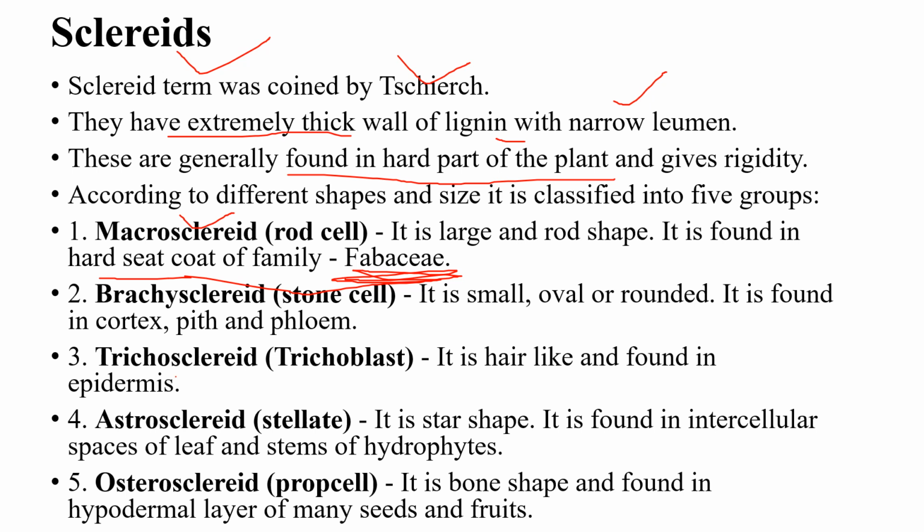Trichosclereids are generally found in epidermis. Asterosclereid, that is stellate or star-shaped, is found in intercellular spaces of leaf and stems of hydrophytes. Osteosclereid, that is prop cell, is bone-shaped and found in the hypodermal layer of many seeds and fruits.